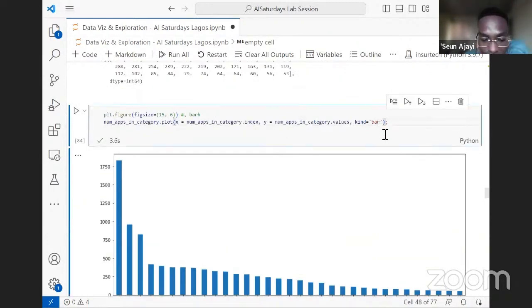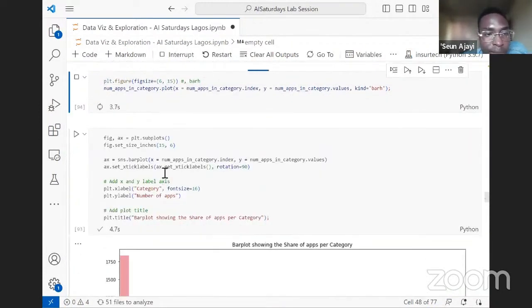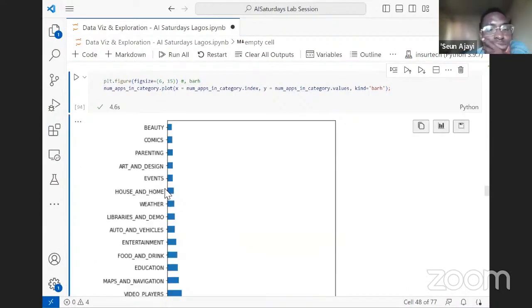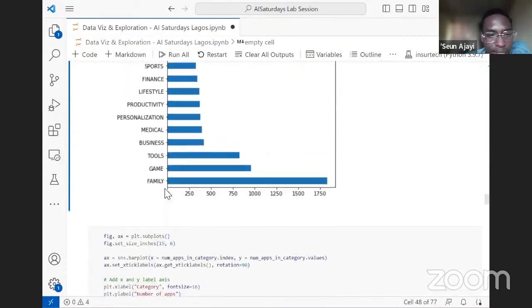Instead of having a vertical bar, we can have a horizontal bar. And we might need to change the sizes here by just switching maybe 15 and having 6 here, since we are tweaking the orientation. Let's see what that looks like. So now we have a horizontal bar. Does that make sense?